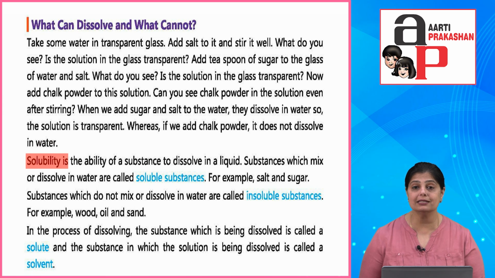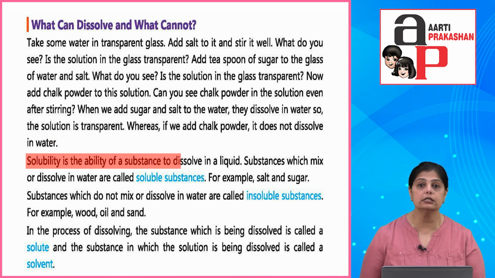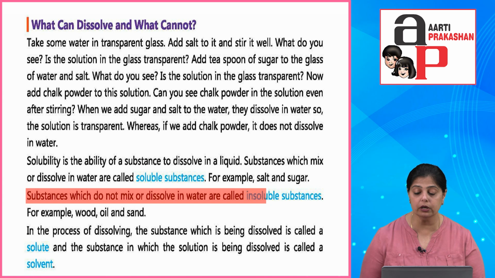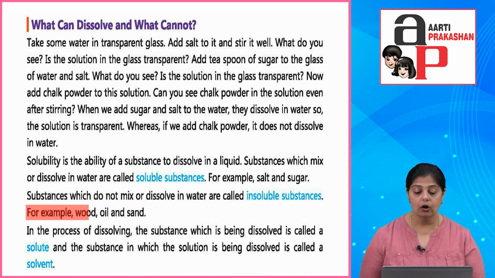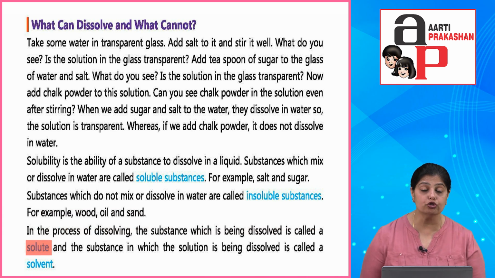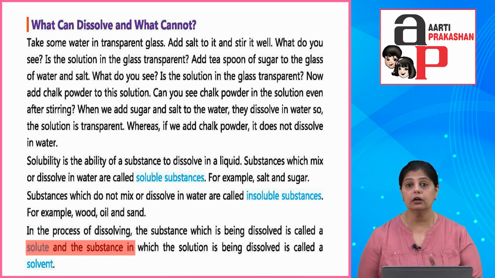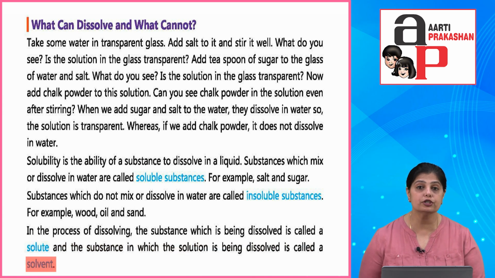So solubility is the ability of a substance to dissolve in a liquid. Substances which mix or dissolve in water are called soluble substances. For example, salt and sugar. Substances which do not mix or dissolve in water are called insoluble substances. For example, wood, oil and sand. In the process of dissolving, the substance which is being dissolved is called a solute, and the substance in which it is being dissolved is called a solvent.